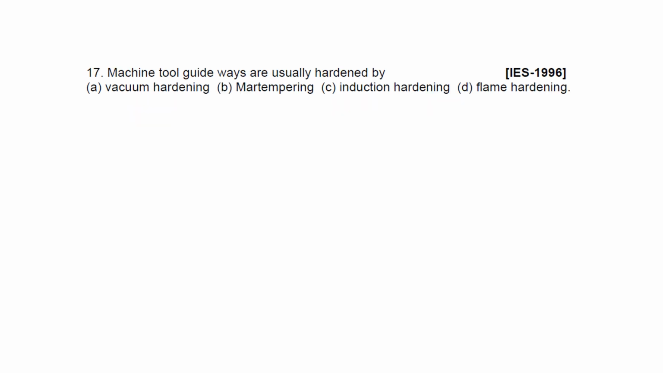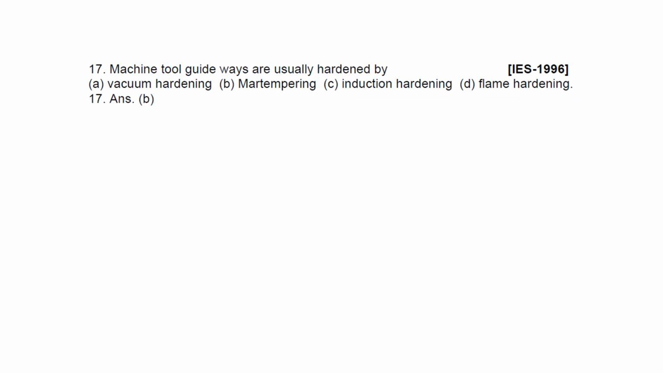Next question. Machine tool guide ways are usually hardened by vacuum hardening, martempering, induction hardening, or flame hardening. This is actually a property of induction hardening.